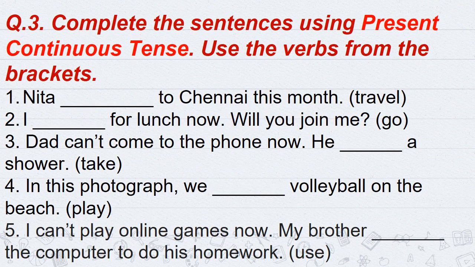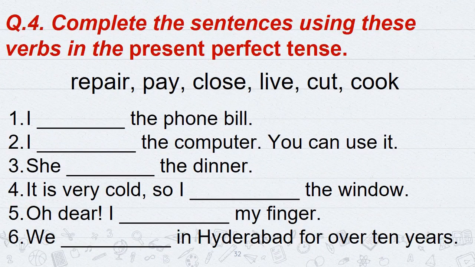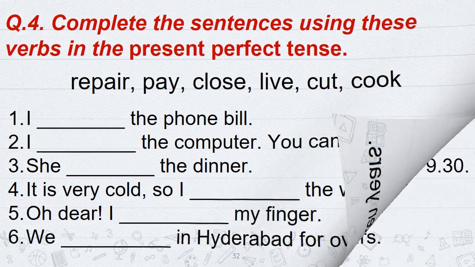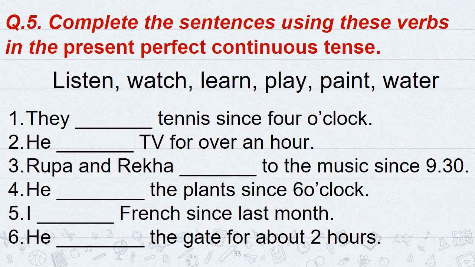This is question number 3. Complete the sentences using present continuous tense. Use the verbs from the brackets. You need to do the same in your book. Question number 4. Complete the sentences using these verbs in the present perfect tense. You need to do the same in your book. Question number 5.